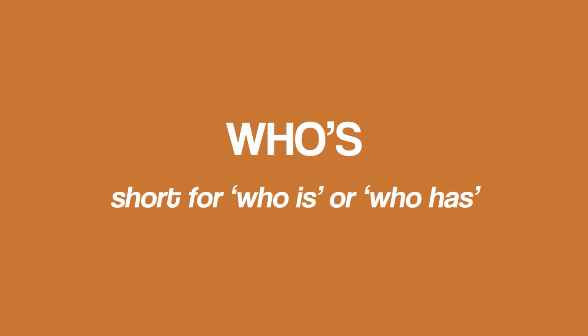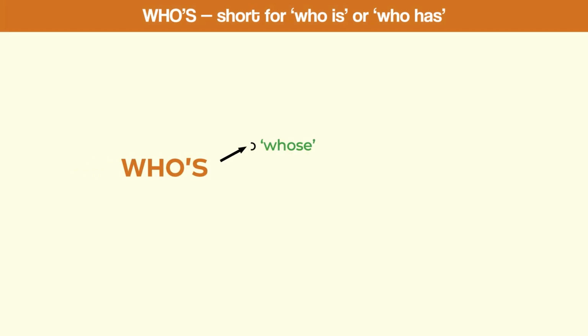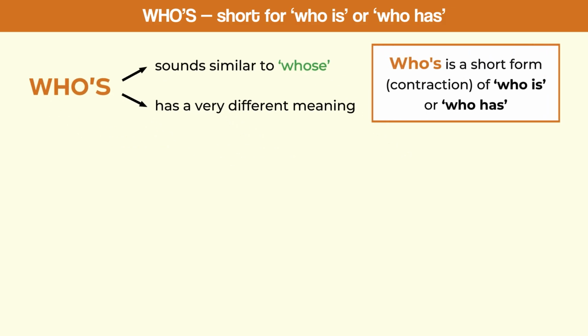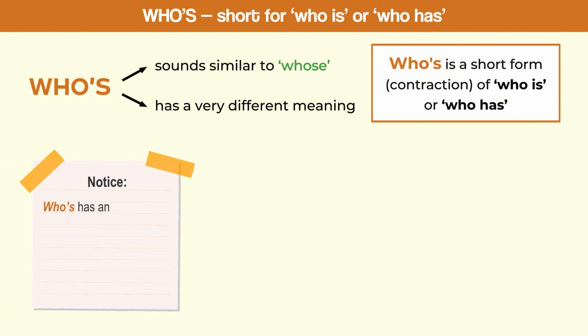Who's, with an apostrophe, short for who is or who has. Now let's look at who's. This one looks and sounds similar to whose, but it has a very different meaning. Who's is a short form, a contraction of who is or who has. Notice who's has an apostrophe, whose doesn't. Yes, that little apostrophe shows the missing letters. It's small but important.